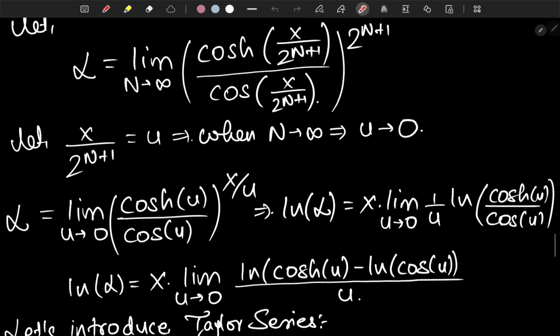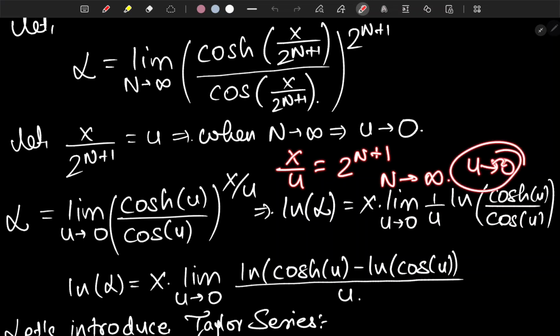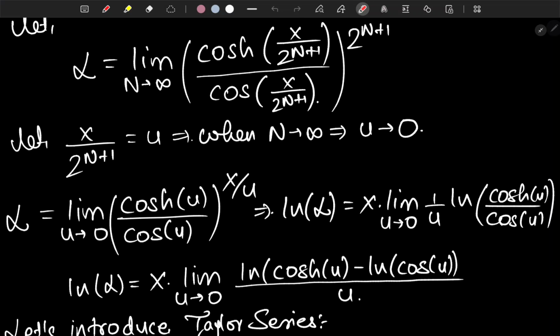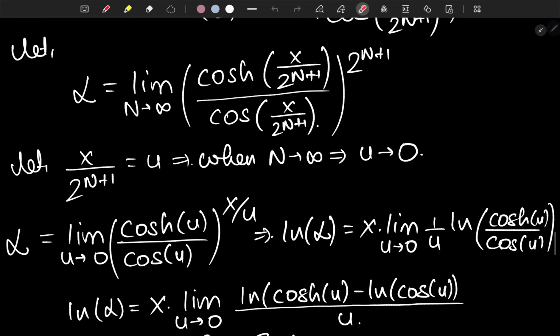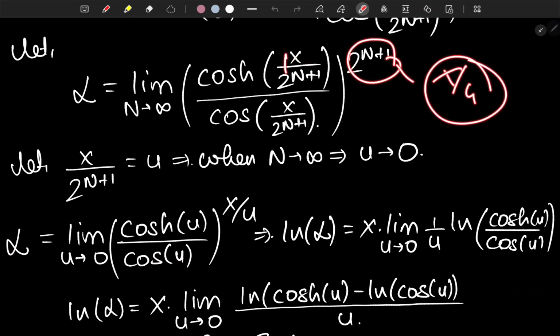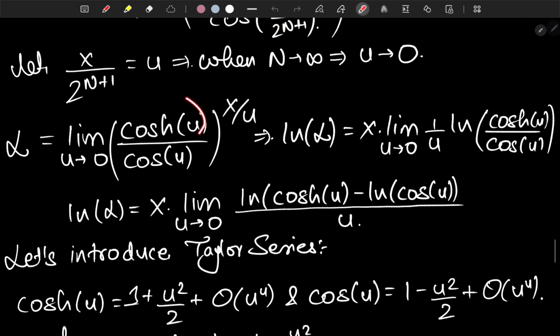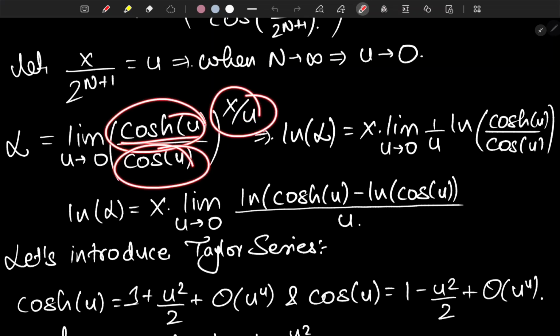Okay, now let's consider x over 2 to the n plus 1 equals u. This can be written as x over u equals 2 to the n plus 1, and since n is tending to infinity, u must be tending to 0. So now our limit is u tends to 0, and with this substitution, capital L is being converted to limit u tends to 0 of hyperbolic cosine of u over cosine of u raised to the x over u.